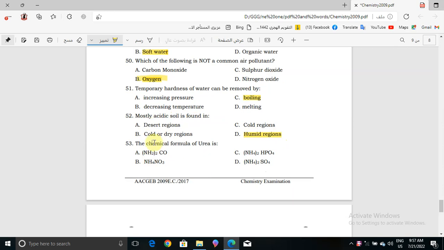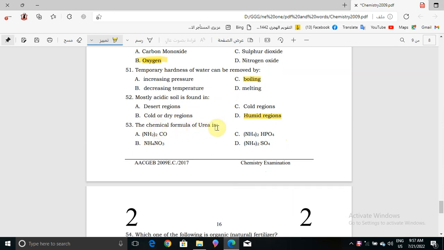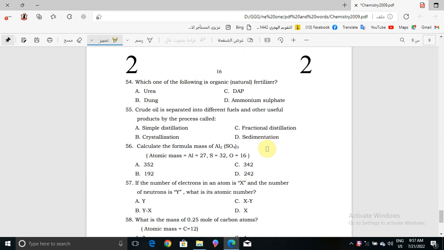Okay, in question number 53, the chemical formula of urea is what? NH2 times 2, carbon monoxide. Yes, this one is the correct answer, which is the formula of urea. Now question number 54, which one of the following is an organic natural fertilizer? It will be dung, because it says organic natural fertilizer.